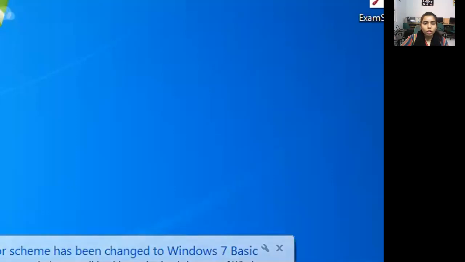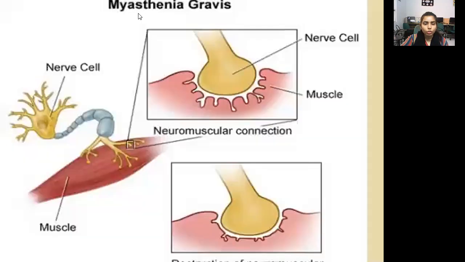Just look at the slide so you can easily see it. You see there is a neuromuscular connection between the muscles and the nerve or axon terminal. This connection is dissociated or destroyed. So this is myasthenia gravis.